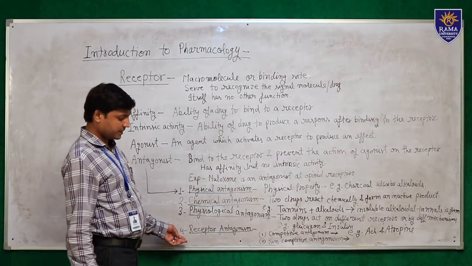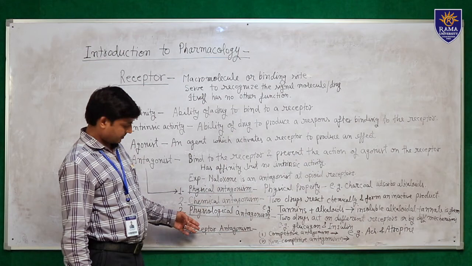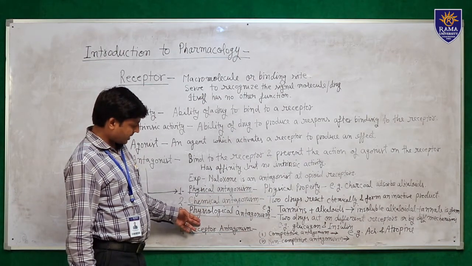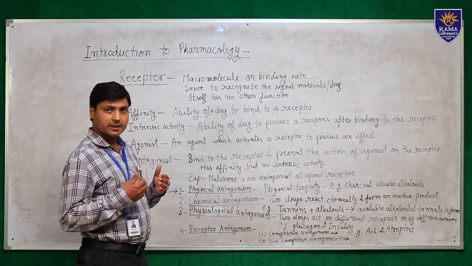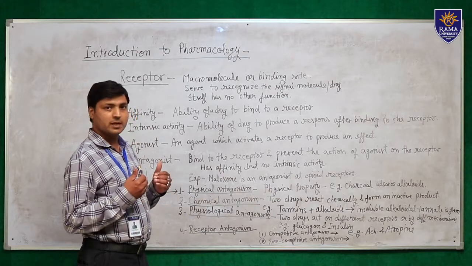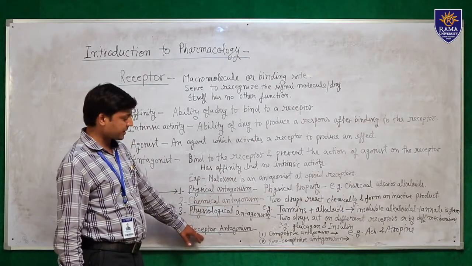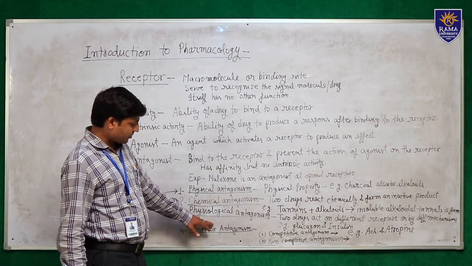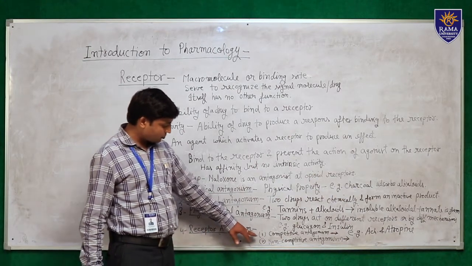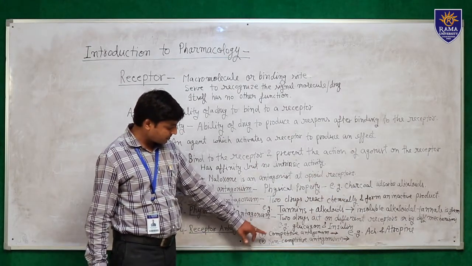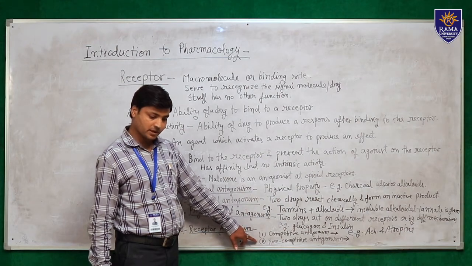Receptor antagonism means when two drugs compete for the same receptor, they bind to the same receptor, and that is called receptor antagonism. Receptor antagonism is once again subdivided into two types, one is competitive antagonism and the second is non-competitive antagonism.